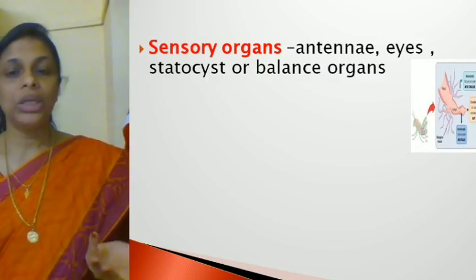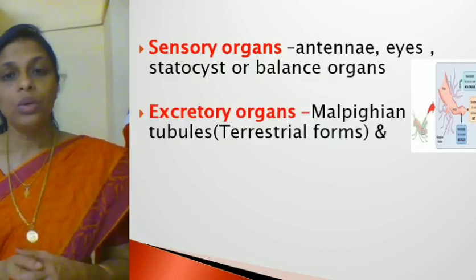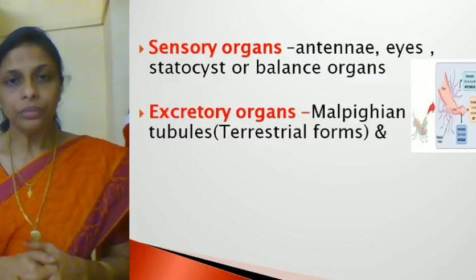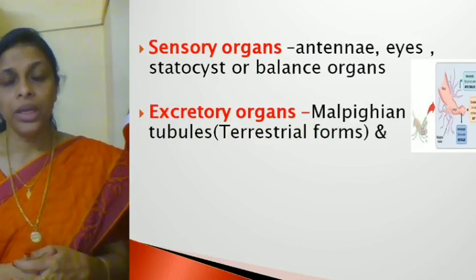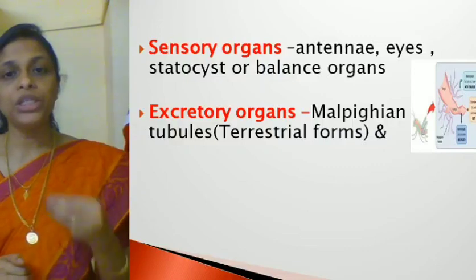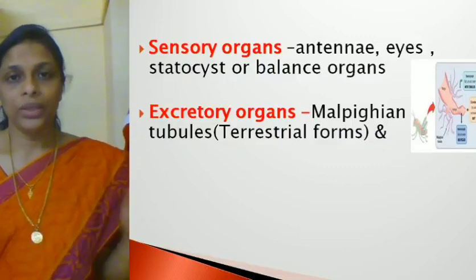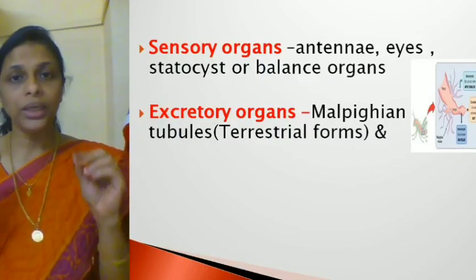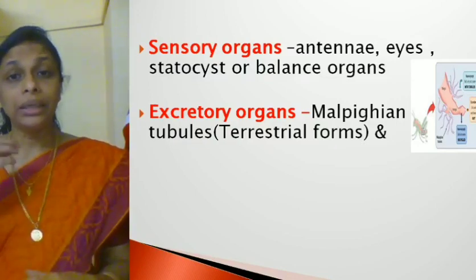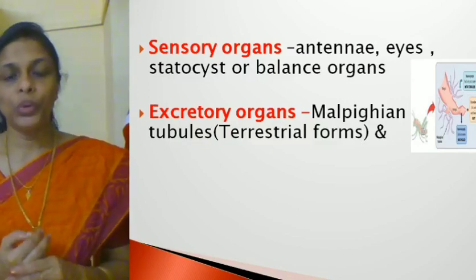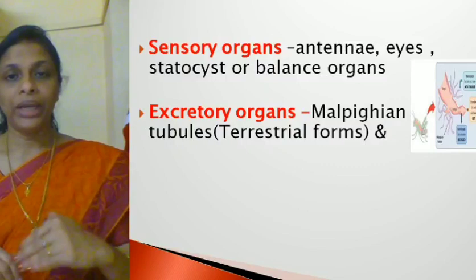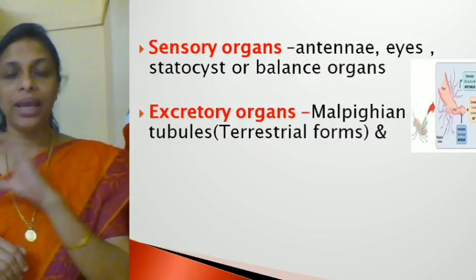Hope it's clear? So these are the sense organs. Now, what about the excretory organs? The excretory organs are mainly the Malpighian tubules, tube-like structures which are found in the alimentary canal. The gut of the arthropods is divided into three parts, that is foregut, midgut and hindgut.